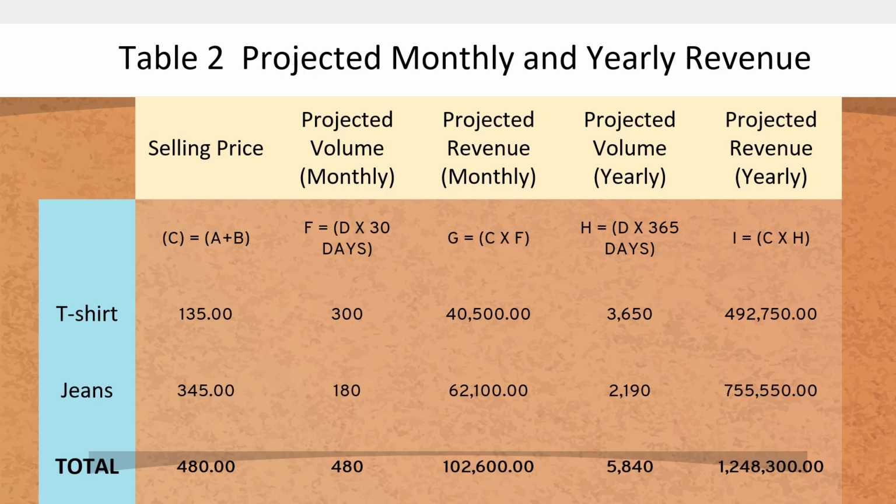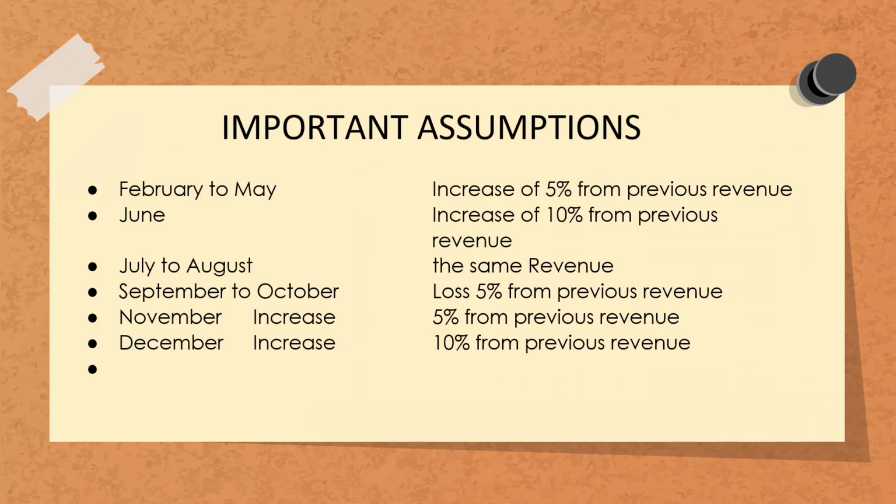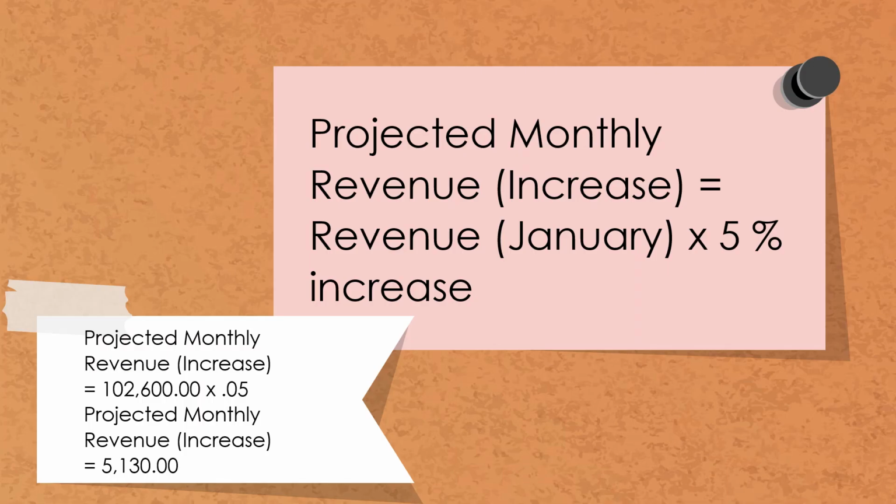All right, let's proceed. Here are the important assumptions that you have to take note of as we go along with this lesson, and we're going to do some computations. We have the following assumptions for the projected monthly revenue, which is an increase, because remember that not every month our projections could be increasing; it could also be decreasing.